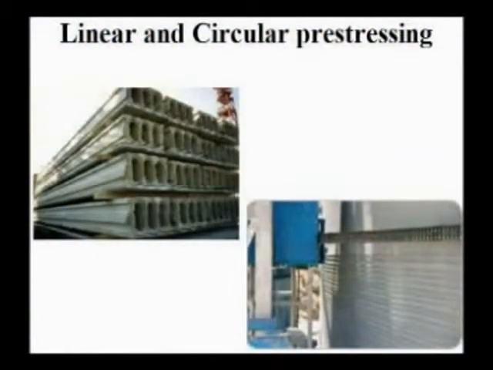Next we will go to the classification what is called linear prestressing and circular prestressing. All the elongated members like beams, slabs, columns, poles, piles, you can call as linear prestressing because the stressing of prestressing steel is one direction, that is a linear direction. Whereas if you want to make a circular tank, water tank, or a bunker, or a silo, or a prestressed concrete pipe, you can have the prestressing steel wound around the circular shape, so that is called circular prestressing. So this is the second classification, linear and circular prestressing.